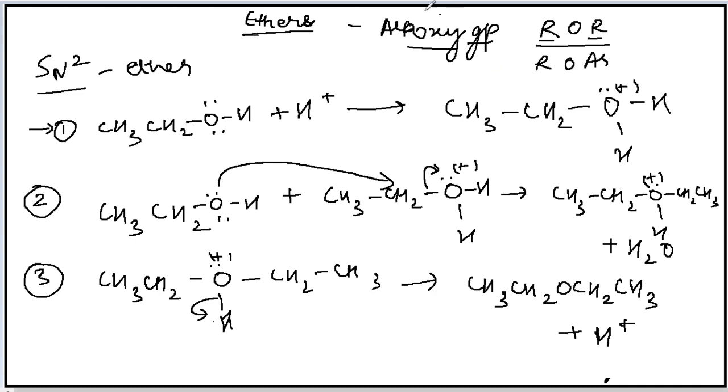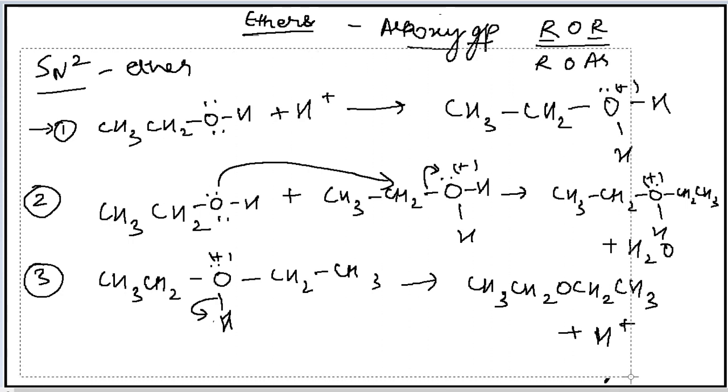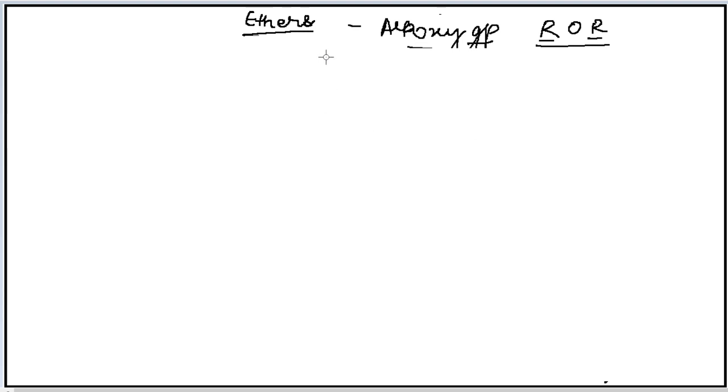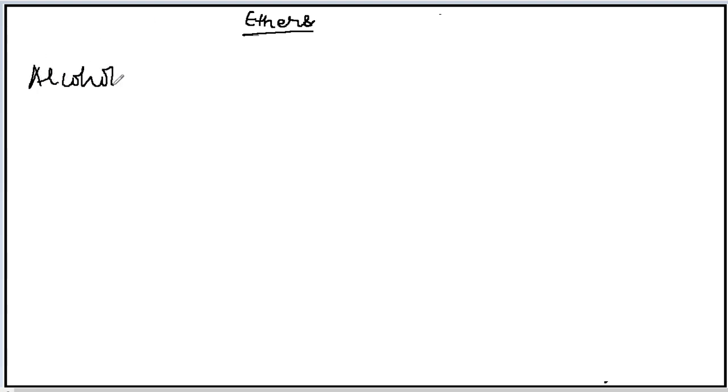Now we know the nucleophilic substitution reactions are of two types, SN1 and SN2. Always the ether will be formed by the SN2 pathway only, not by the SN1 reaction, because the alkyl group, in case of alcohol, or we can say that the alcohol can be primary alcohol, secondary alcohol and tertiary alcohol.